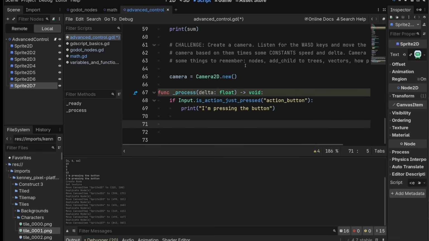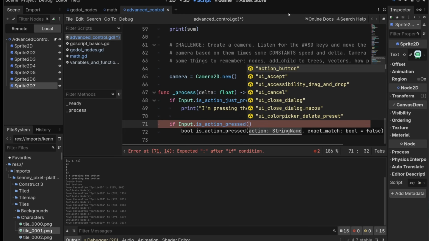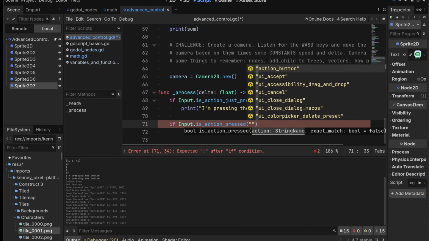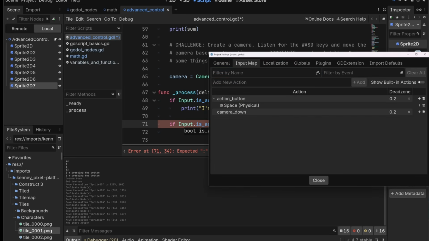And we're going to think here, well, what do we have here? We're going to need to listen for some inputs. We're going to have to listen to 4 of them, but let's just start with 1. Input is action pressed, because we probably want this to be continuous input. And we'll have to make a new action for this, right? So we'll go to project settings. We'll create a new action, camera down, add.